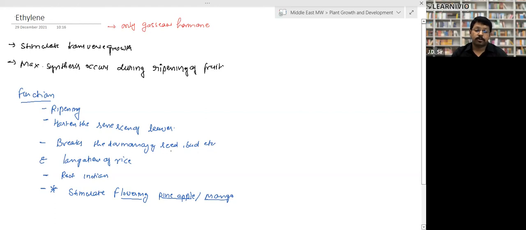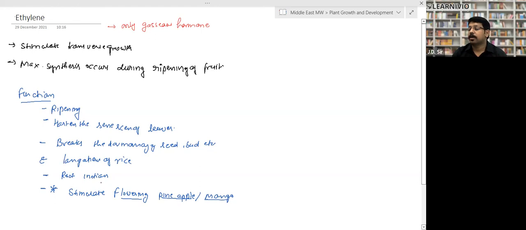It breaks the dormancy of seed and bud. Yes, they are also responsible for breaking dormancy. They are responsible for elongation of roots, so they increase the length, and they are responsible for root initiation.